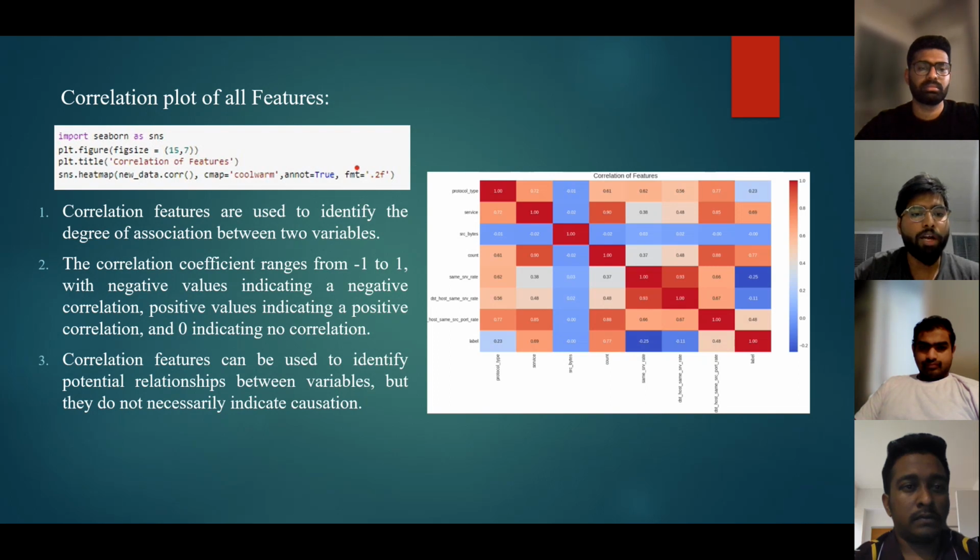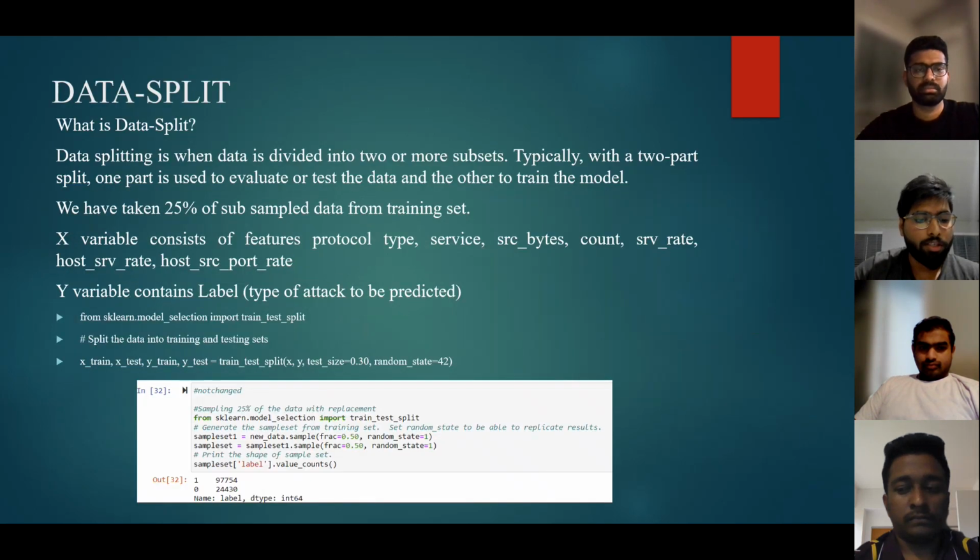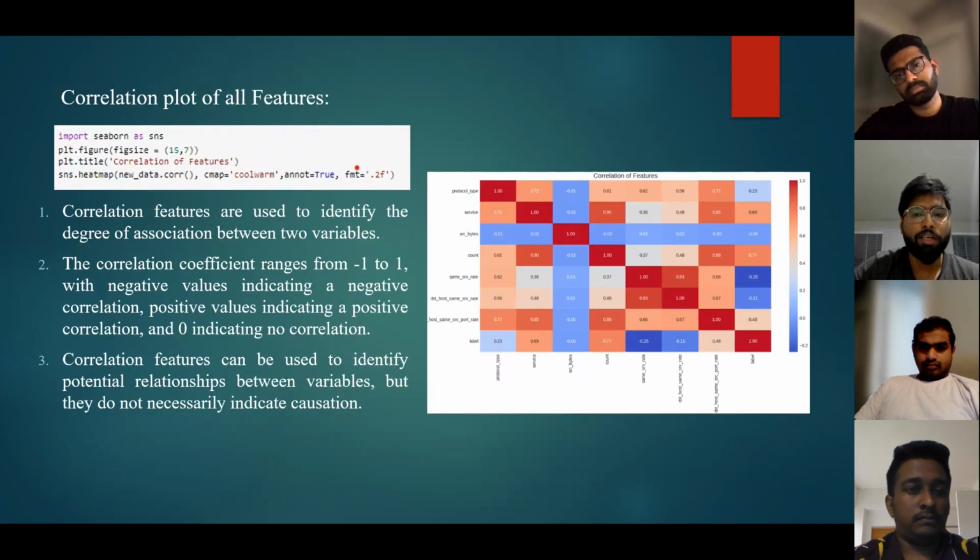Correlation can be used to identify potential relationships between variables, but it does not necessarily indicate causation. The features which are highly correlated are represented in thick color. Here we can see the dark red color, which represents the highly correlated features. Next slide.